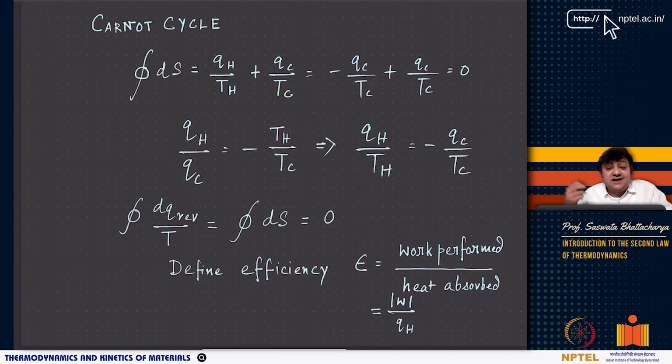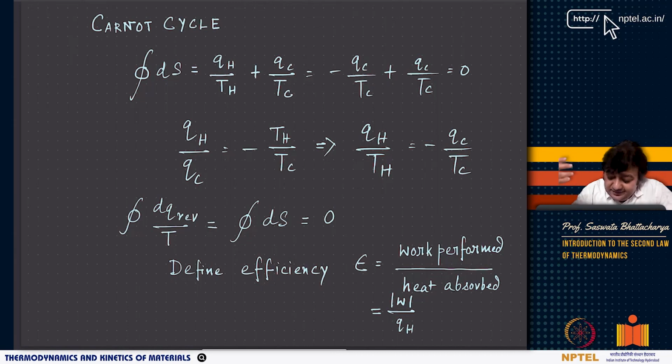So definitely for an ideal gas we have proved that the cyclic integral of delta Q by T is 0. That means delta Q by T has to be a state function, because the cyclic integral of dS is nothing but S initial minus S initial if S is a state function.